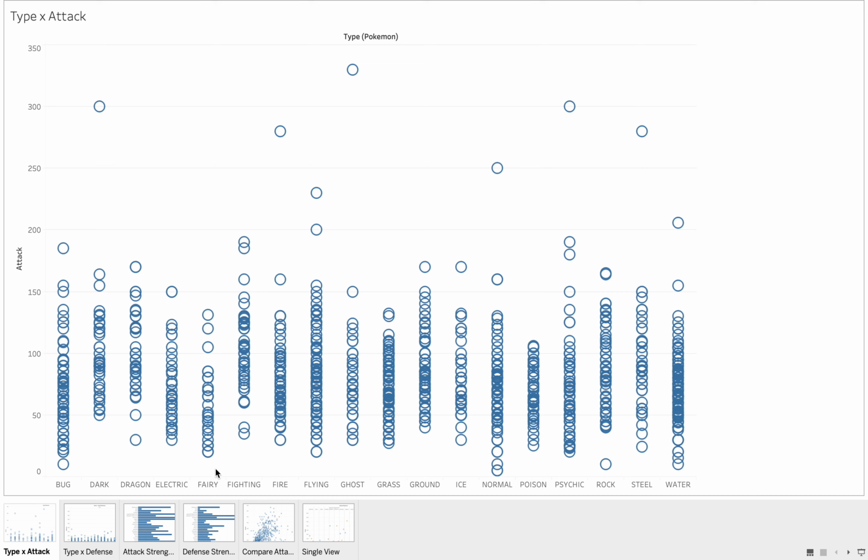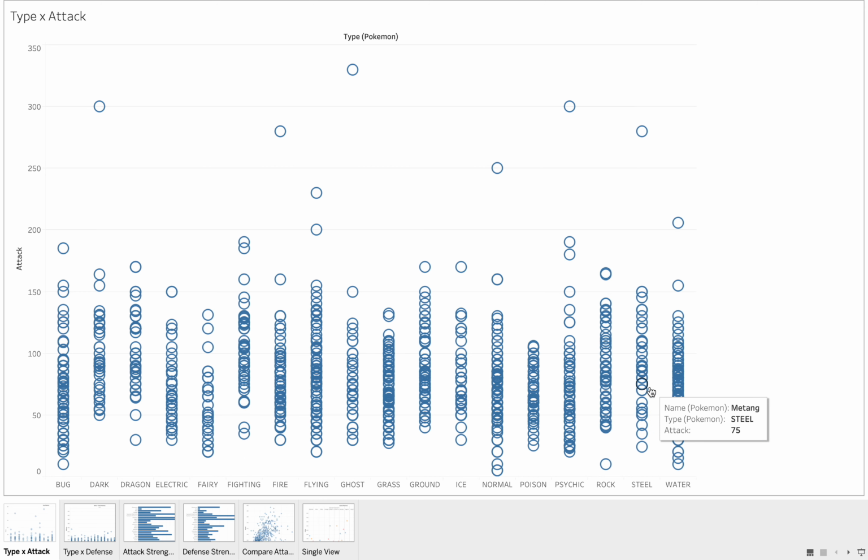But looking at fairy, you can tell that most of them you would likely beat in a battle if you were to put them against something like dragon, because dragons start to have more Pokemons in the range of 65, whilst the attack for fairy starts from 20, and it's more stacked on the low side of the attack.